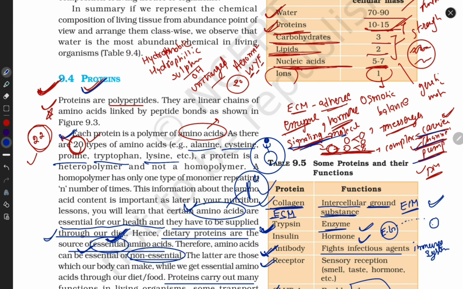Guys, if you want detail, then you have to watch my previous video on amino acids. After that you can better understand what an amino acid is, what the types of amino acids are, and which are the examples of hydrophobic ones. I give you a code also, guys: GAVLI, glycine, alanine, valine, leucine, isoleucine. I drew the structures also. Aromatic, I give you a code: tryptophan, tyrosine, phenylalanine. What are the sulfur containing ones? Methionine and cysteine. What contain an OH group? Serine and threonine.